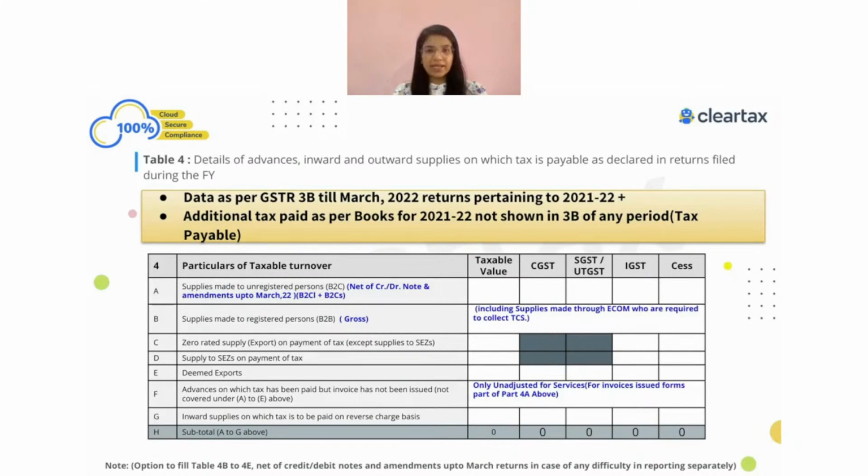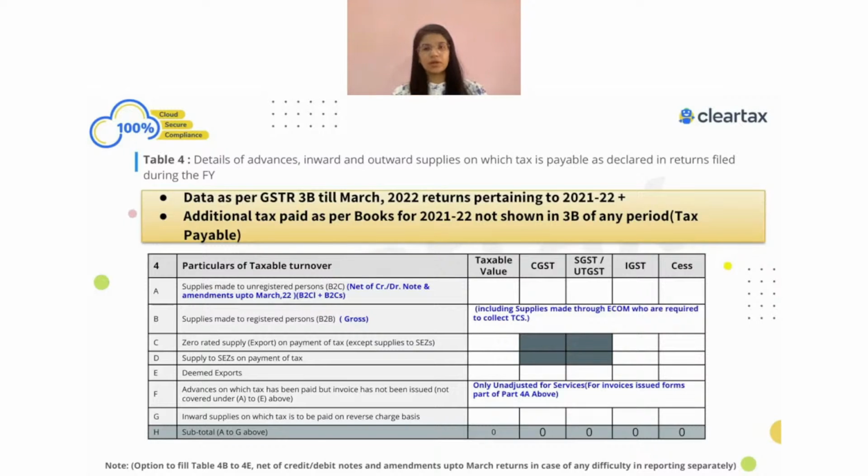Which means there was some tax liability related to FY 21-22, but I have paid the taxes through my GSTR-3B in the next year, which means from April 2022 to September 2022. In such a case, the information will be reflected in table number 10 or table number 11. If there is a positive adjustment, then it will be in table number 10. For example, there was a liability of 100 related to FY 21-22. I paid that 100 in, let's say, April 2022. The information will be shown in table number 10.